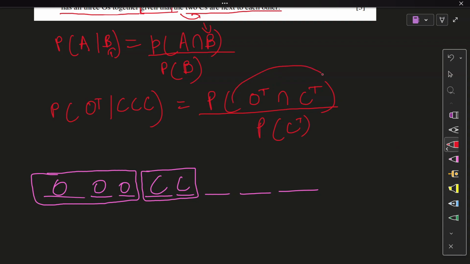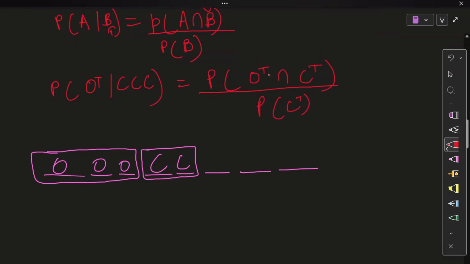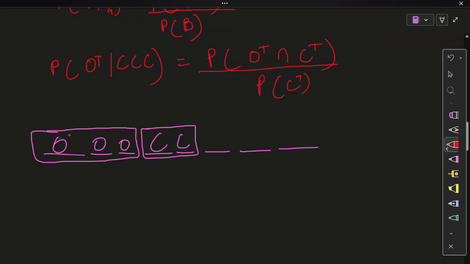Now we are finding a probability here, but even though it is a probability question, we will not consider the repetitions inside the box. We will remove the repetitions itself. Why? Because in the denominator, the repetitions for O to the power T will not be considered, and they will never cancel out like they did in all our previous questions. So that is something we will have to consider here.